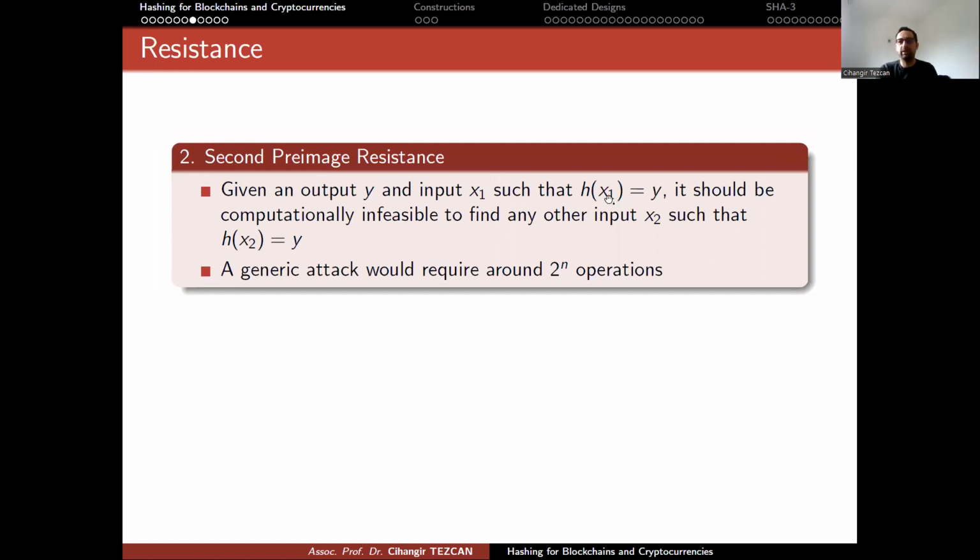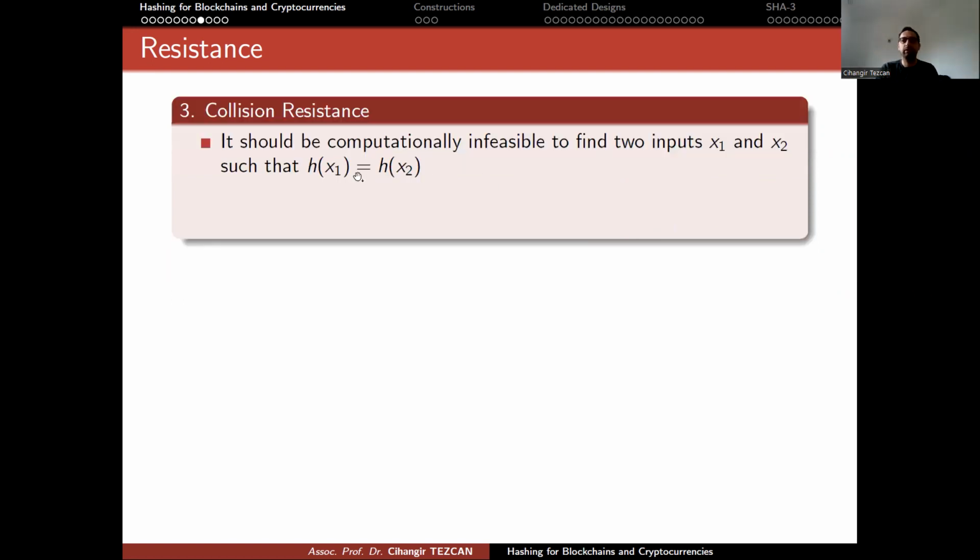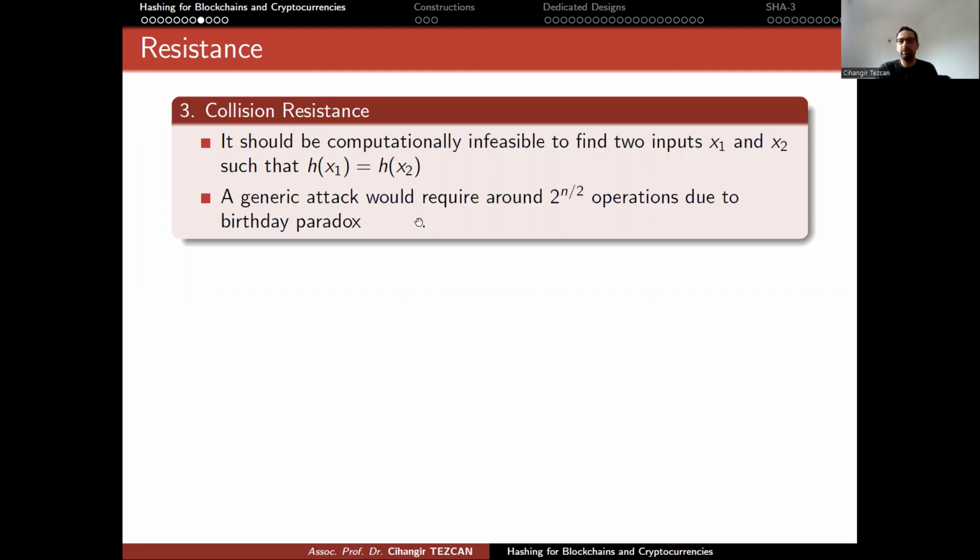So there was the x1, y, and you were trying to find x2. Now I'm giving you more freedom. I'm only giving you the hash function h and asking you to find just any two inputs that give the same output. So as you can see, since you have more freedom here, a generic attack is actually easier. A generic attack will require around 2 to the n/2 operations due to the birthday paradox, which I will explain in the next slide.